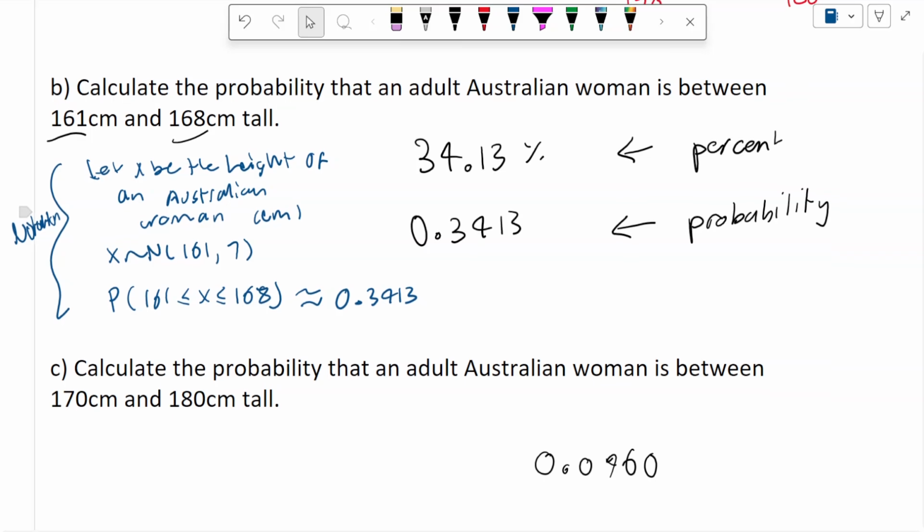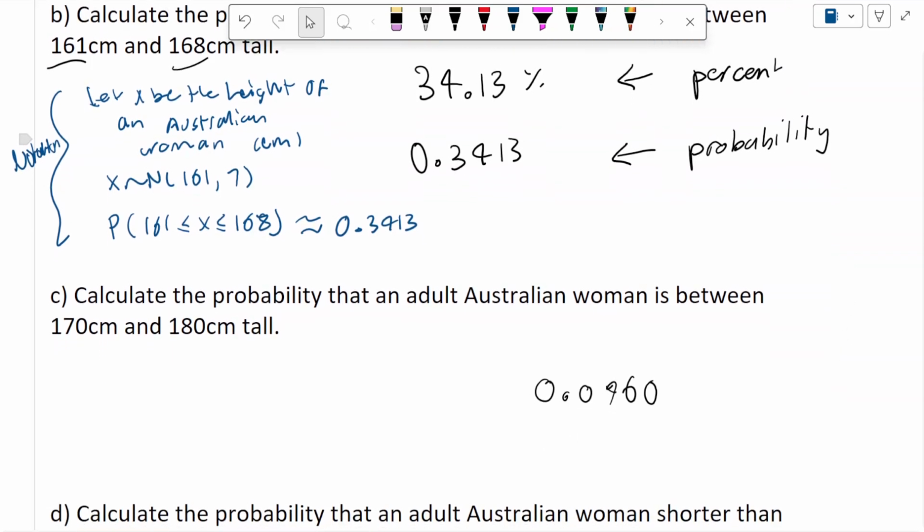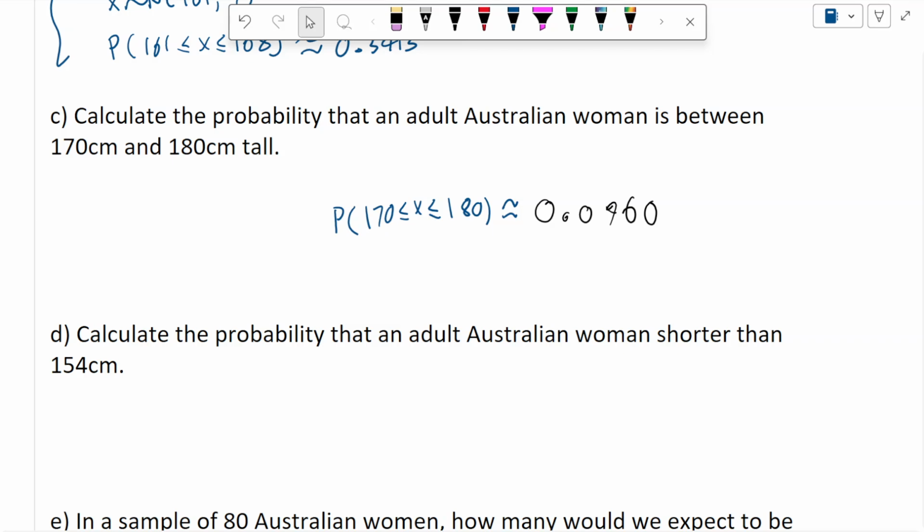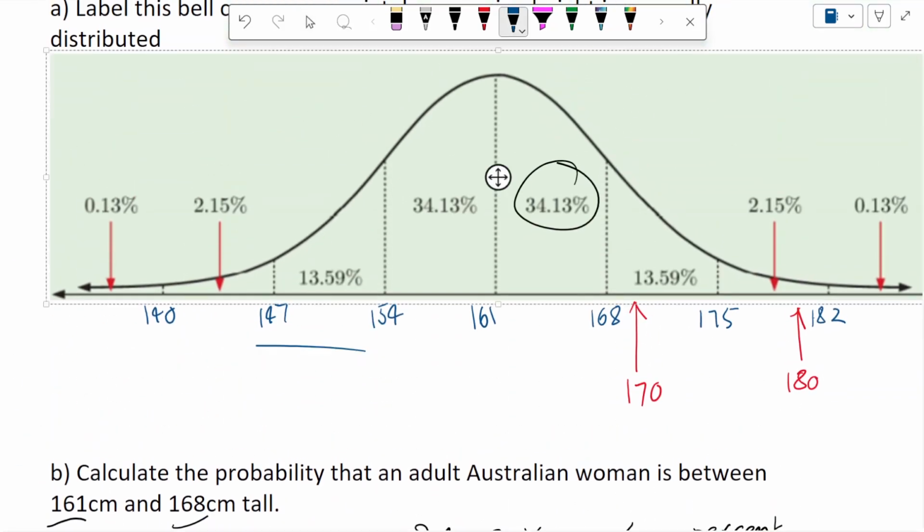Now, when you do a further part of this question, you don't need to write out that first bit again. We can just say here the probability that we're between 170 and 180 roughly equals that number there. Okay, next we want shorter than 154. So we can read this off the diagram and add up those three numbers.